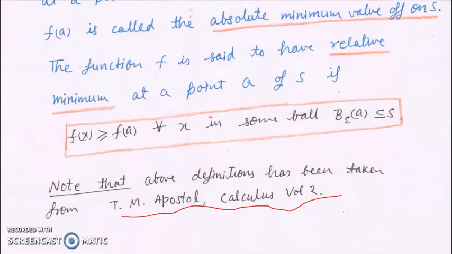Even the definition of stationary point, which we are going to define, has also been taken from that book.